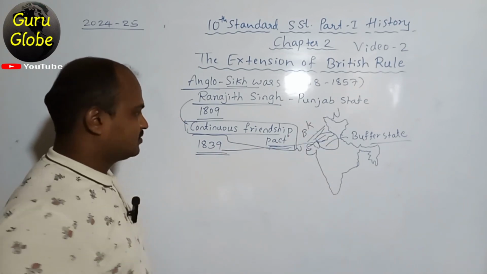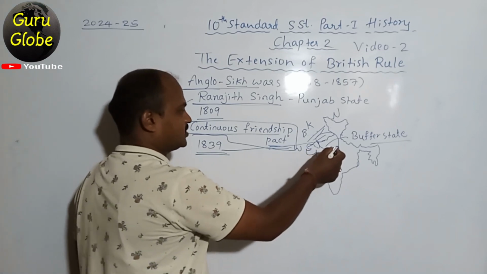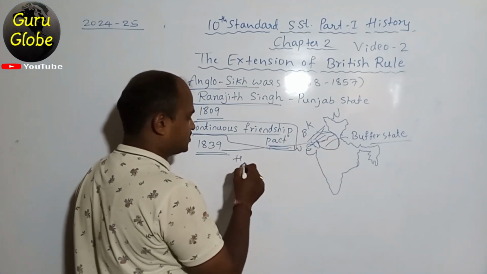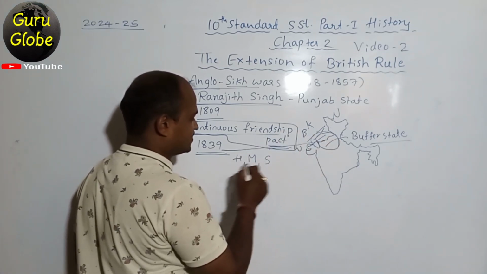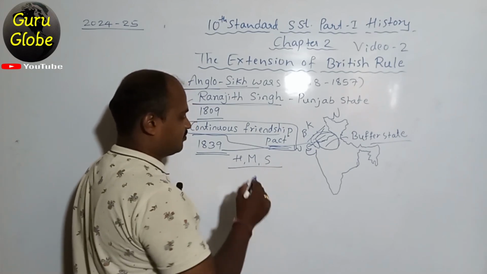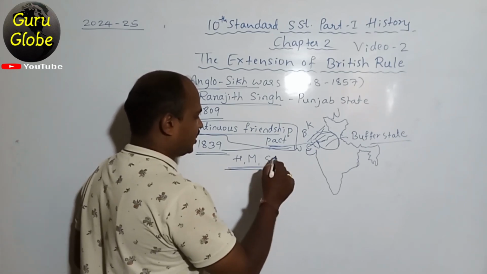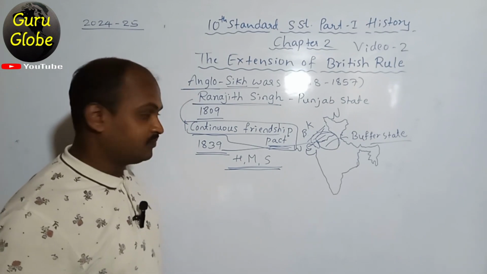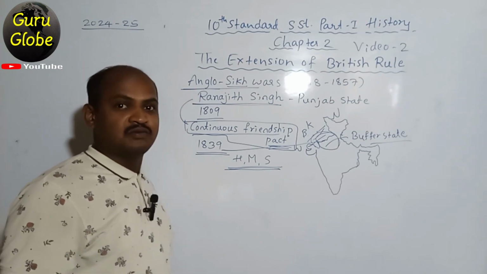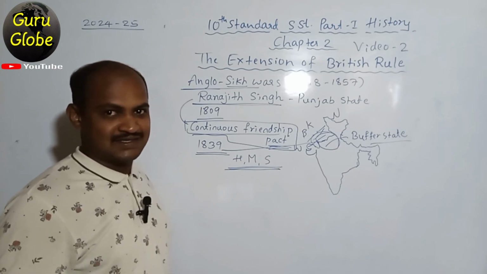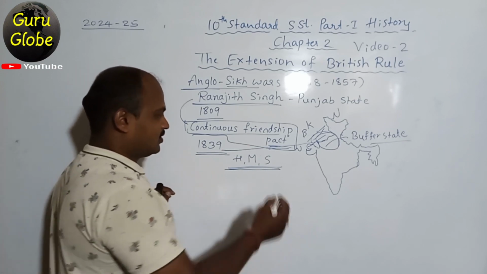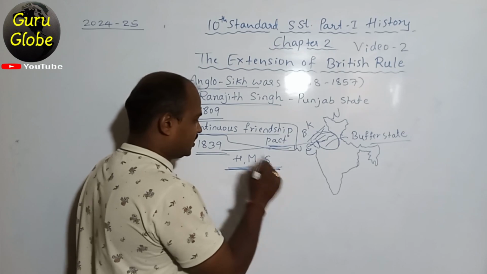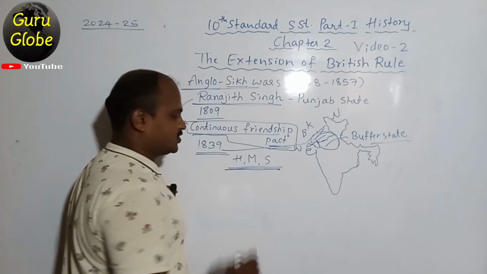Knowing this, all the people in the Punjab state, Hindus, Muslims and Sikhs, fought against the British to save their state. Unfortunately, some native people, traitors, cheated these people.